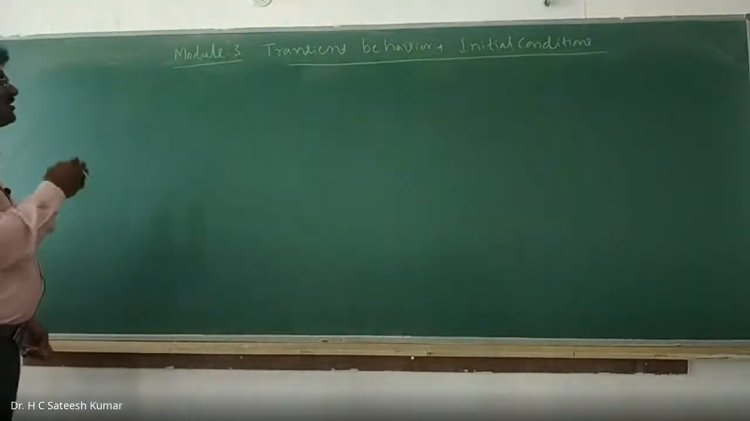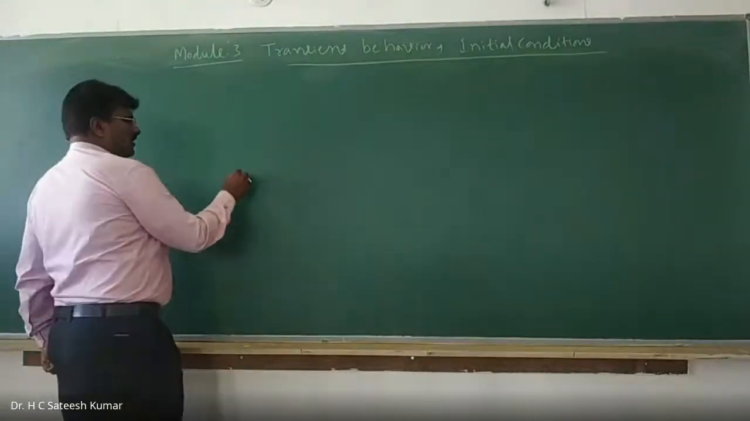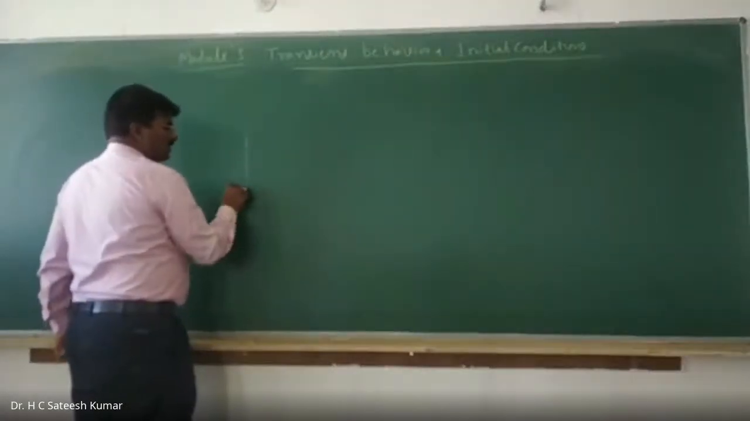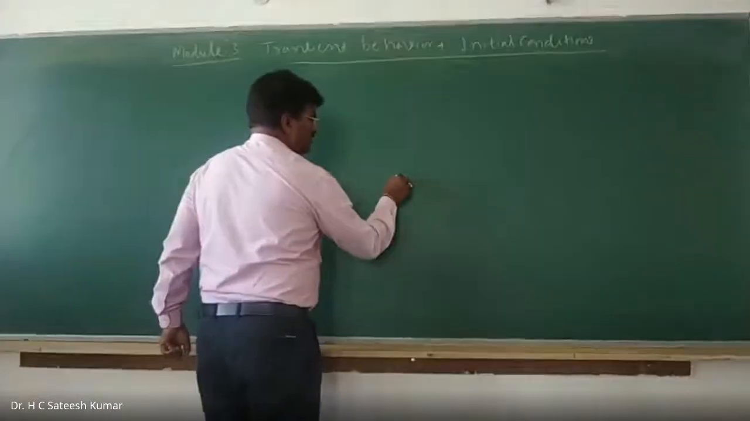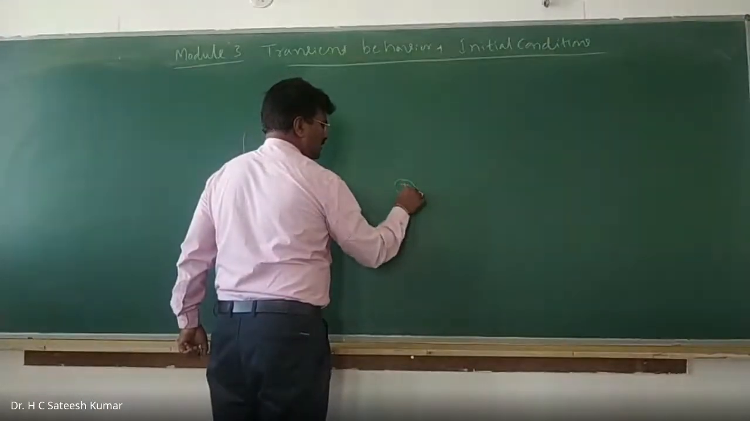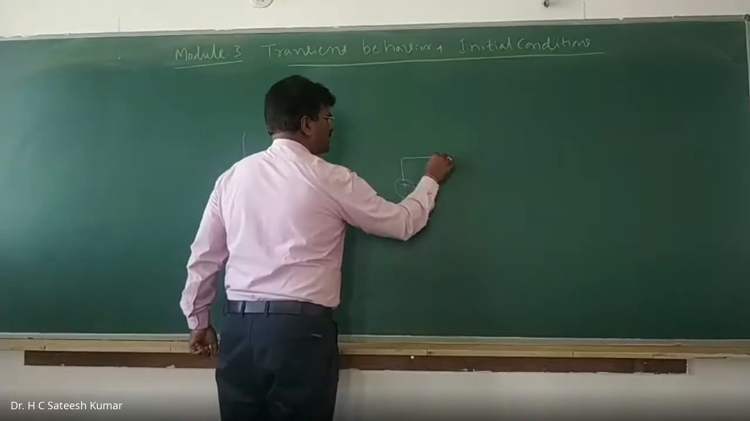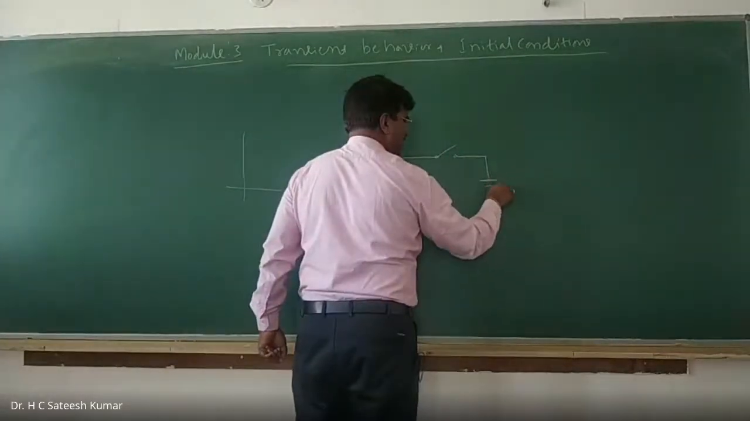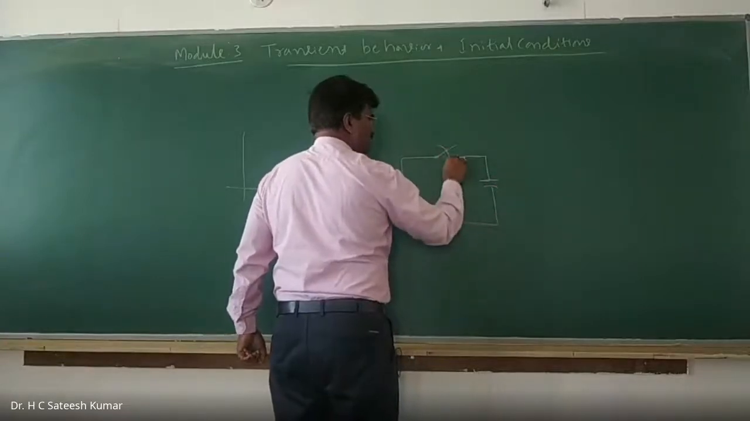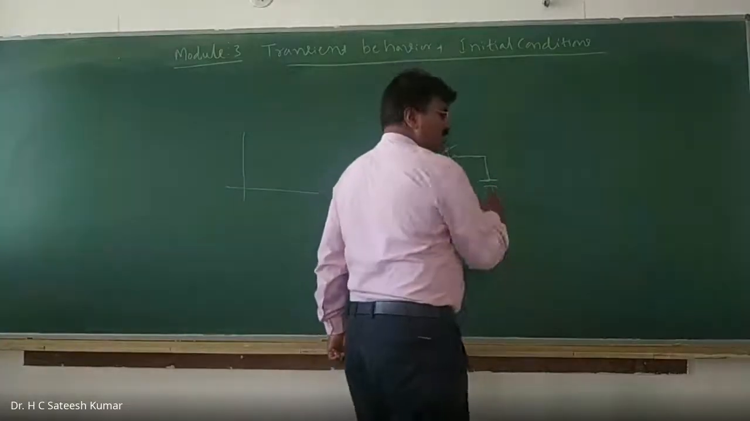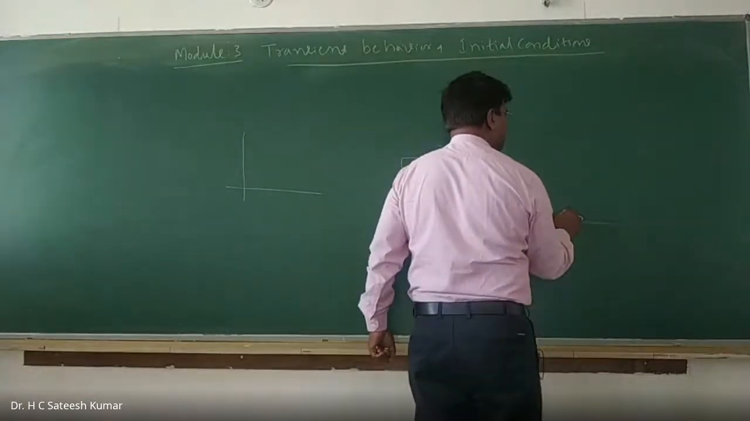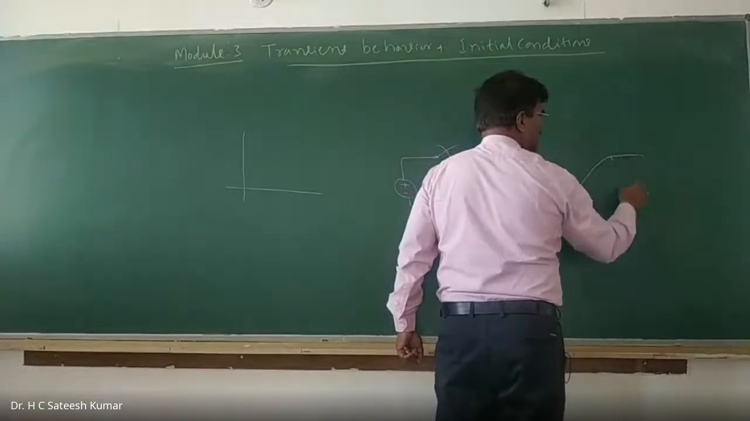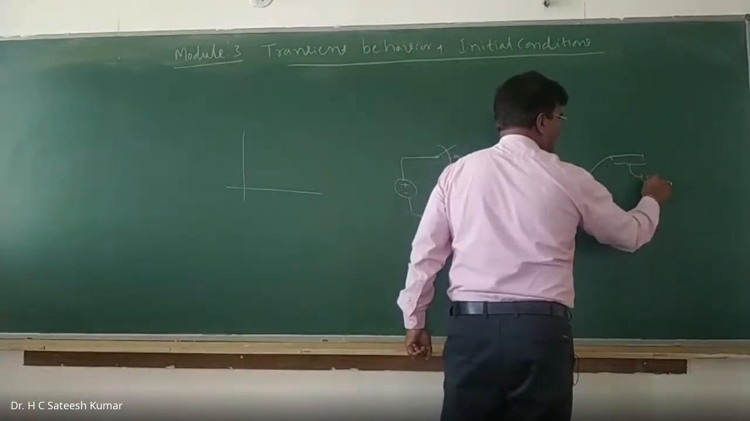Right. So what is this transient? Transient is nothing but, let us say, there is a voltage source, a switch, and a capacitor. When the switch is closed, suddenly it will not charge. Gradually, slowly it will charge. Afterwards it will become steady. This is nothing but steady state. We call it steady state.